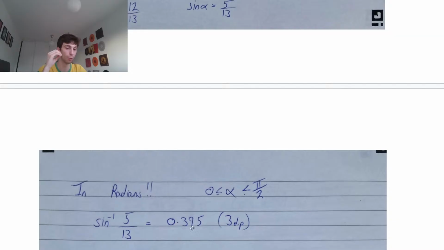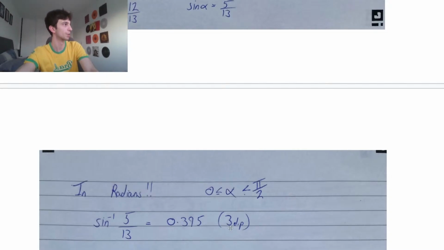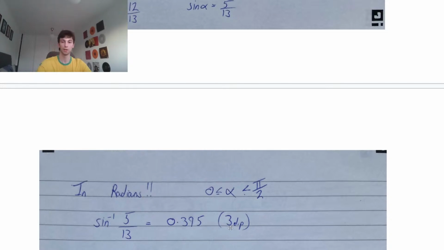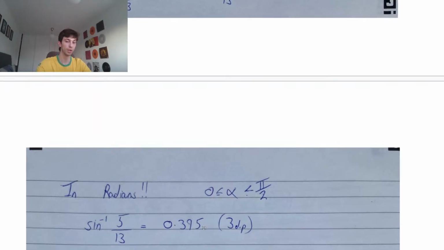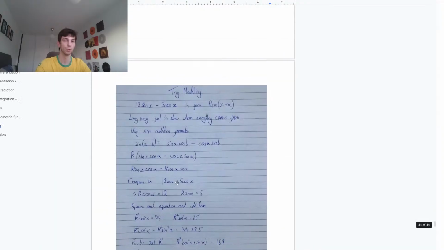So we get 0.395 to 3 decimal places. Make sure we're in radians when answering that question. Okay, very, very important to be in radians. Sorry guys, just making sure my laptop isn't burning up. Alright. So we found alpha to be 0.395 and we have r to be 13. Let's move on to part B.